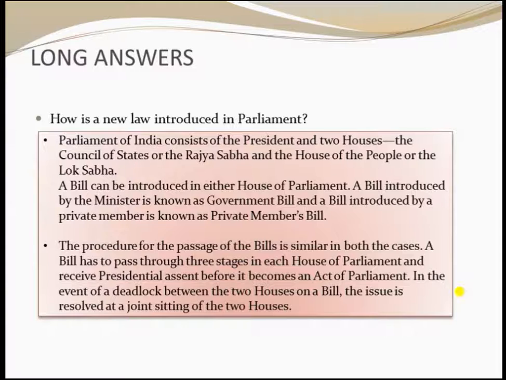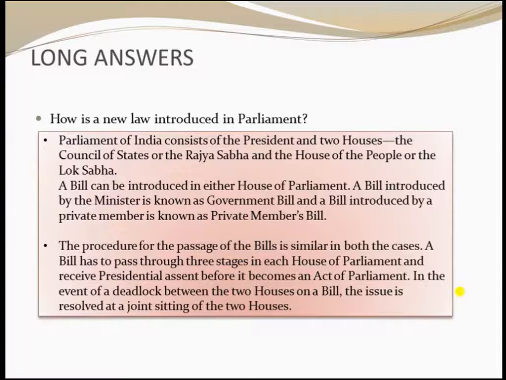A bill introduced by a minister is known as a government bill, and a bill introduced by a private member is known as a private member's bill. The procedure for the passage of the bill is similar in both cases.